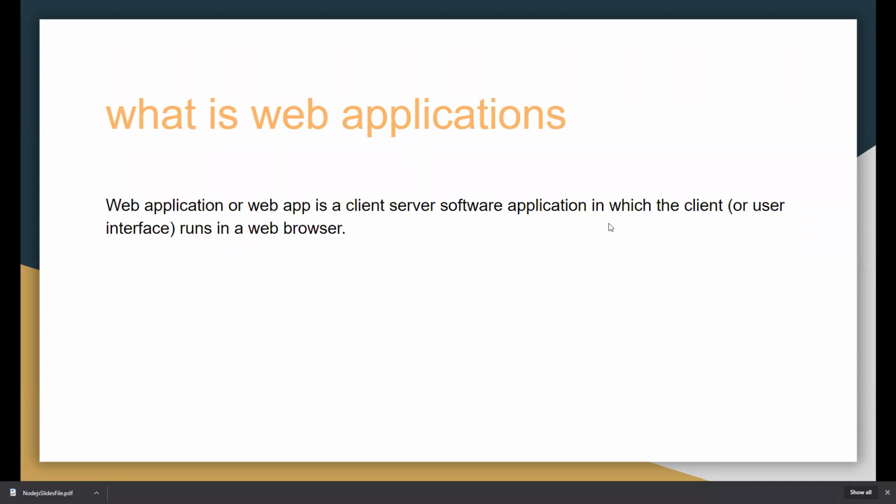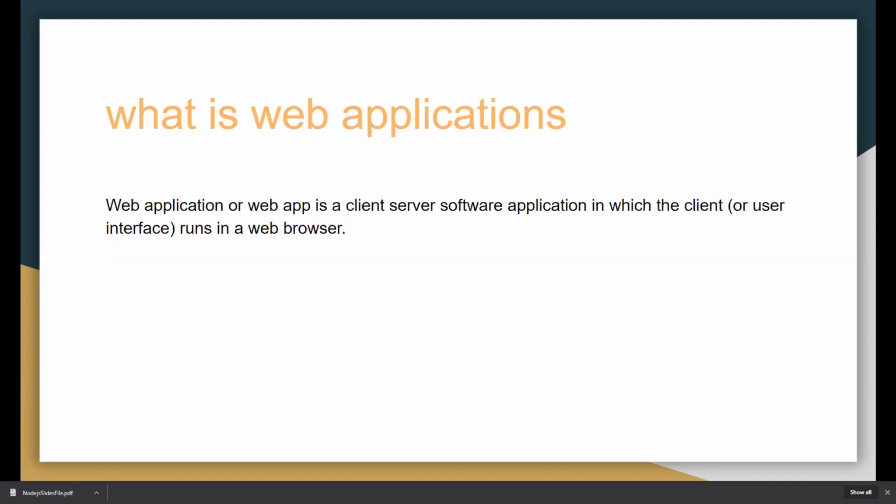So what is a web application? A web application, or web app, is a client-server software application in which the client or user interface runs in our web browser. Basically, we have two types of applications: standalone application and web application.